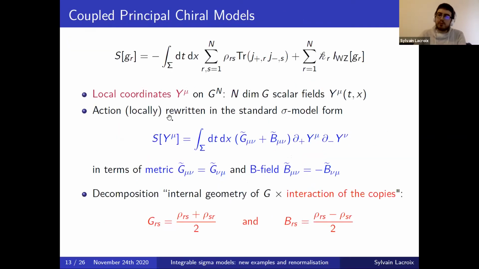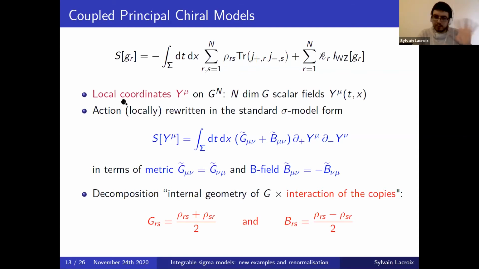And so now what I would like to talk about is the geometry of this model. And for that, it is useful to introduce local coordinates on the manifold G^n on which it is defined. So now instead of having n fields which are valued in the group, we can describe the model in terms of n times the dimension of the group scalar fields y^mu, which are now fields just valued in the real numbers. And using these coordinates, we can always rewrite the action, well, at least locally.